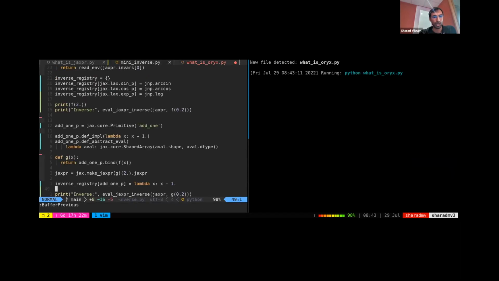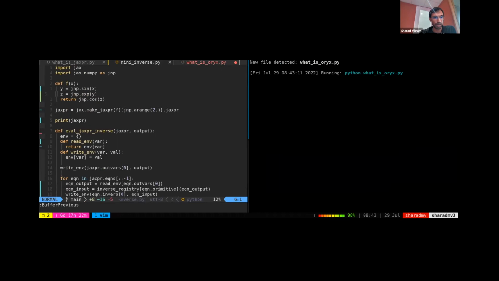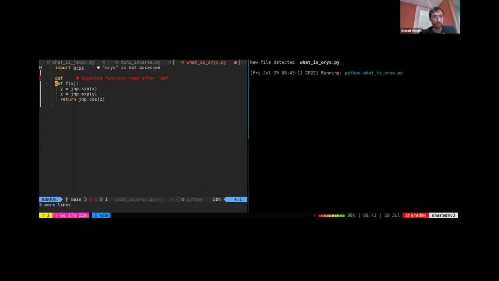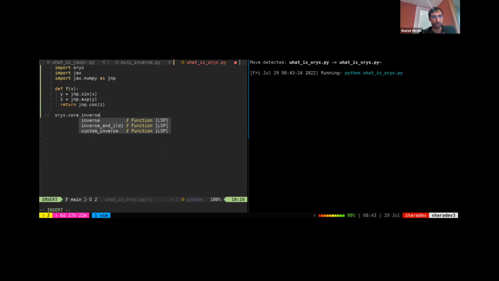So if I were to copy my function f from here, we do the same Jax imports. I can essentially do oryx.core.inverse of f, at 0.2.